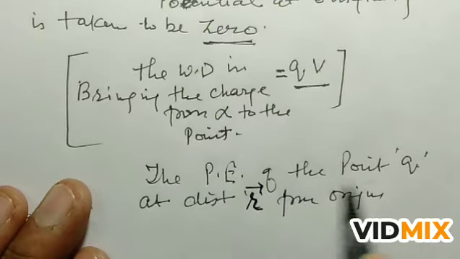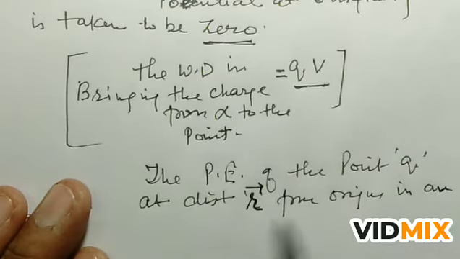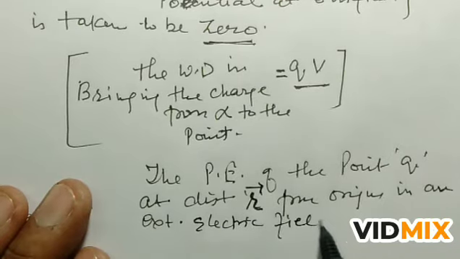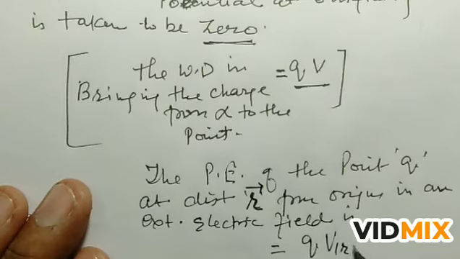So the potential energy of a point charge Q at a distance r from the origin in an external electric field is equal to QV, and we are taking V at r.